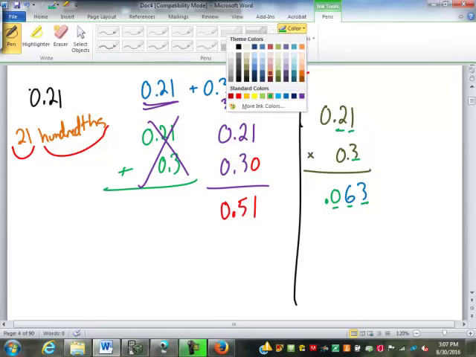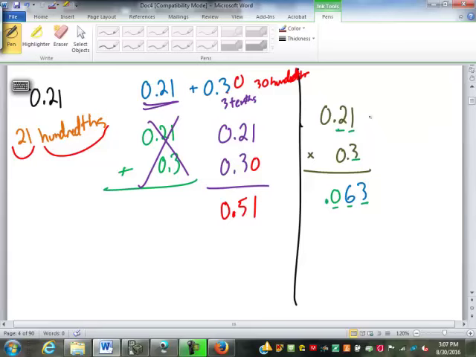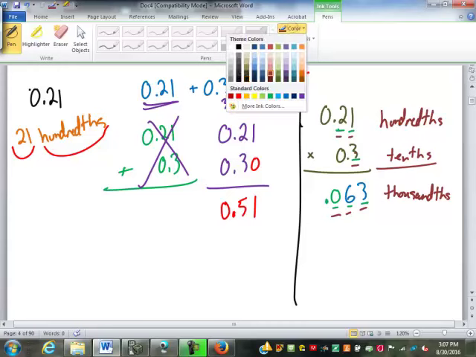Well, it goes back to the same rules as all of our other multiplications. 21 times 3 is 63. But this is hundredths, and this is tenths. Tenths times hundredths, or hundredths times tenths, is thousandths. So when we're counting those decimal places in the problem and making sure we get that many decimal places in the answer, all we're doing is combining the names.